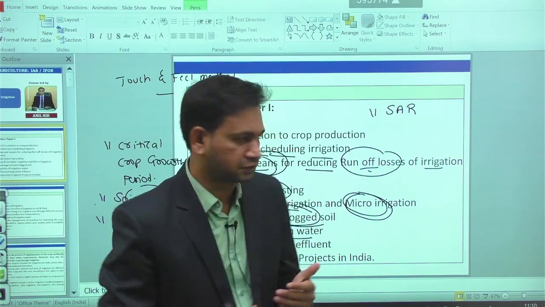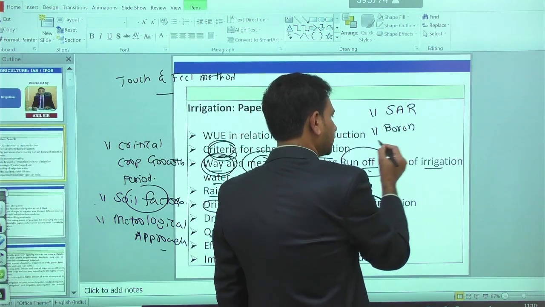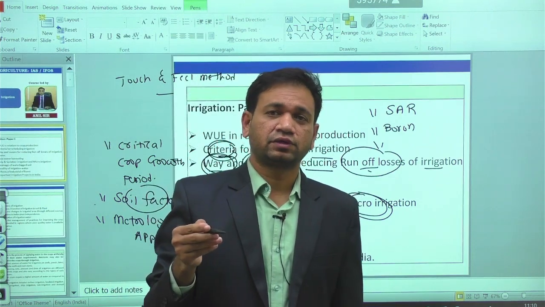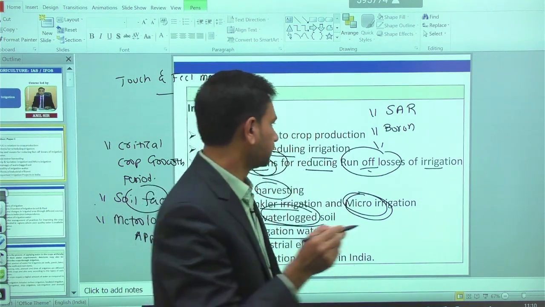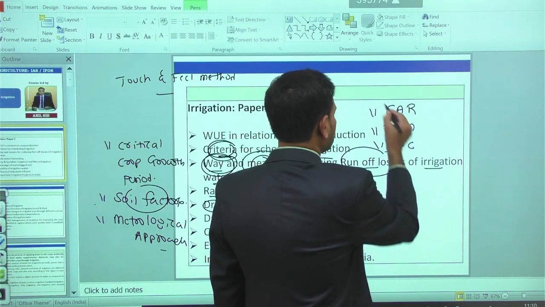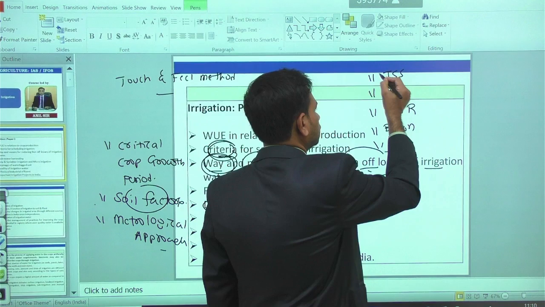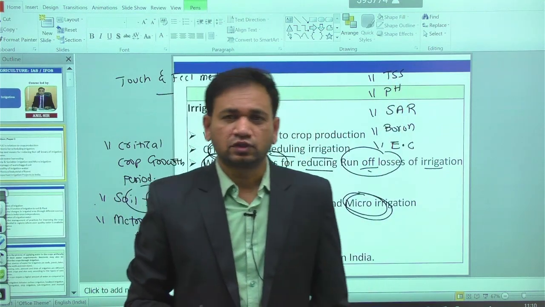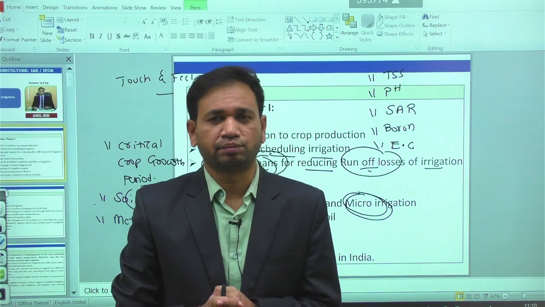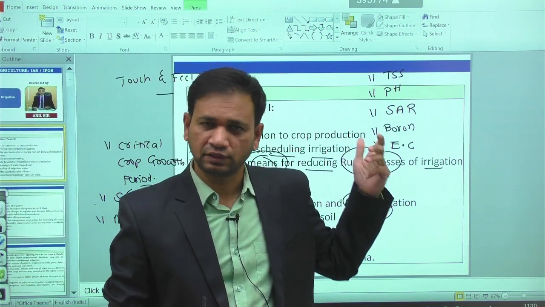Then based on the boron concentration, again we have different classes of irrigation water. Then we have the EC value, then the pH, and the total soluble solids, that is total soluble salts. Based on these criteria, classification of the irrigation water is possible. So these are the various criteria we use in classifying irrigation water.